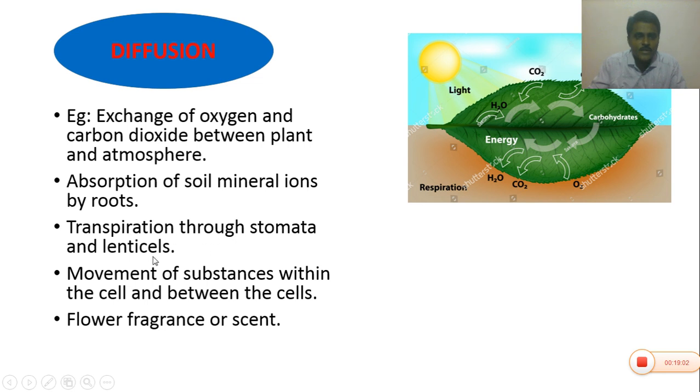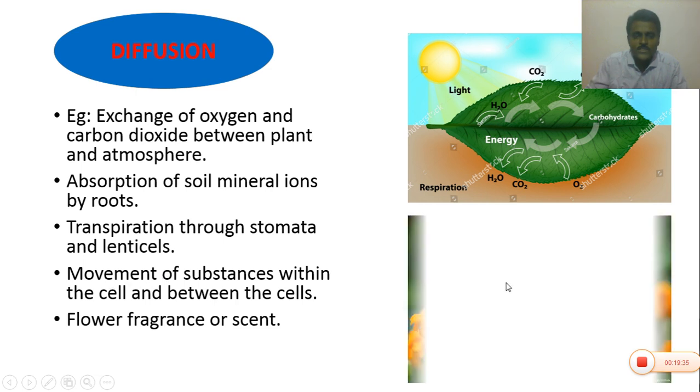Transpiration through stomata and lenticels. You know that the plant loses water. During daytime, the plant loses water in the form of vapor. It is called transpiration. Transpiration occurs through the stomata present in leaves and young stems, and also through the lenticels. Lenticels are the pores present in secondary growing stems.